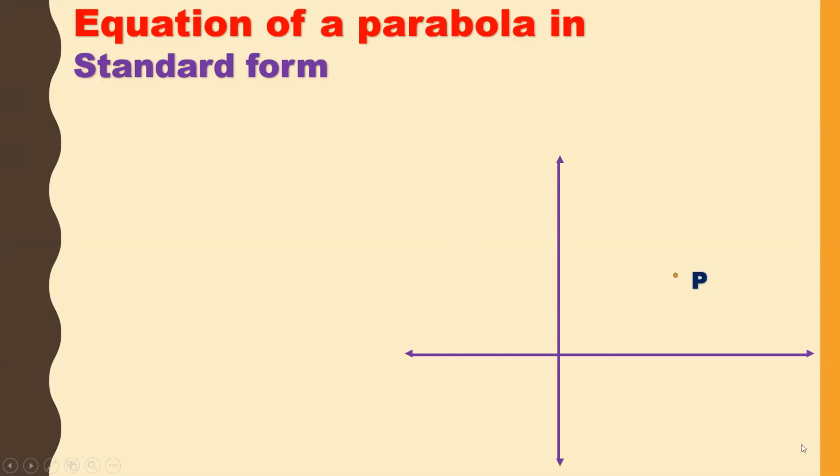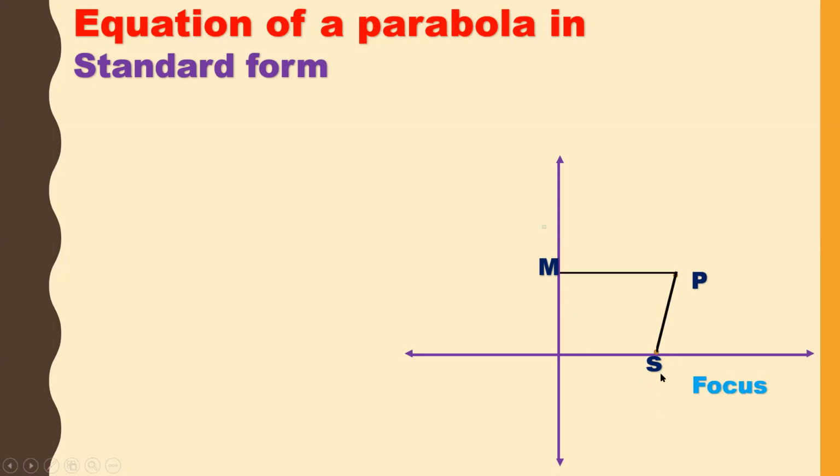Point P in a plane, and on the axis I am taking a fixed point and this fixed point is a focus. Let us take this as S, and PS, and this is PM.